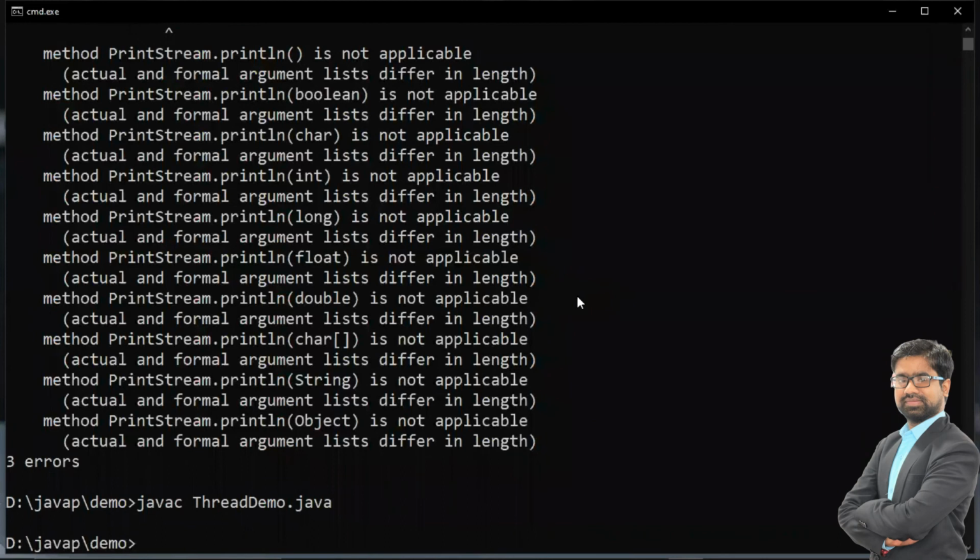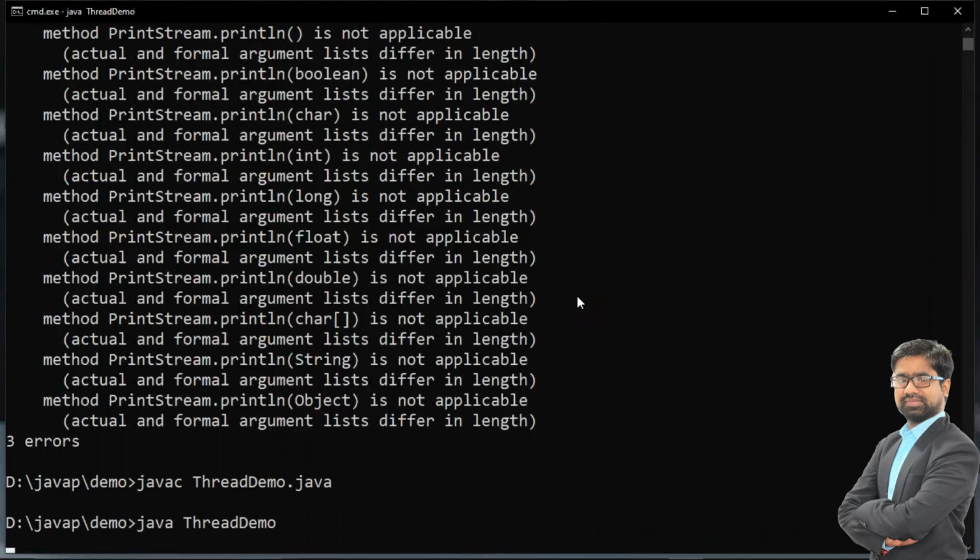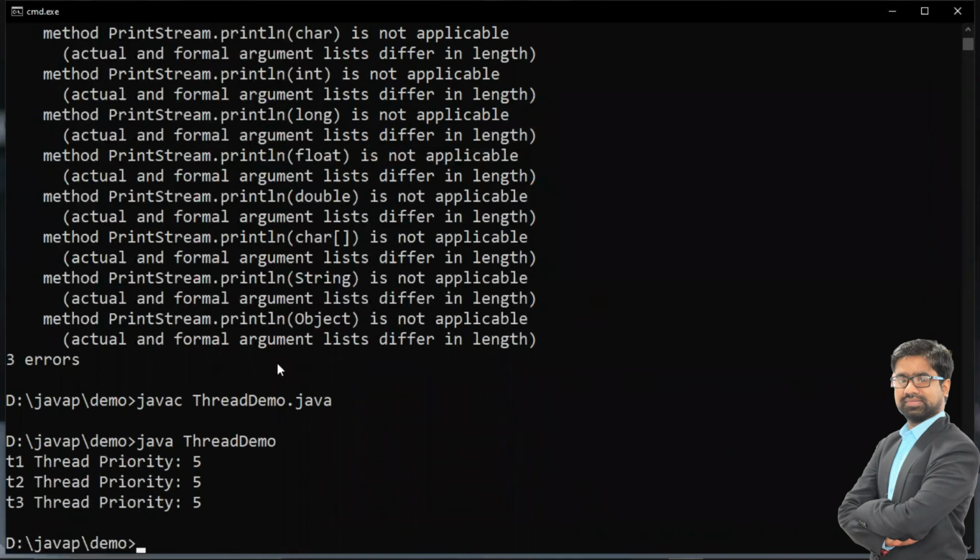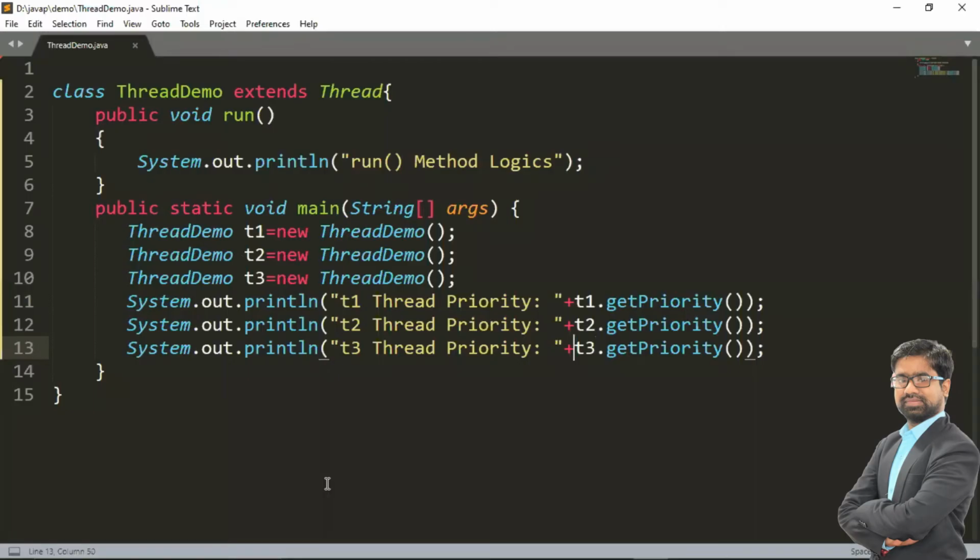Compile fine. And let's run this program. Okay. So what is my current priority? T1, T2, T3 have a priority of 5, because we have not set any priority. So if you want to get a priority, we have to use this get priority method.